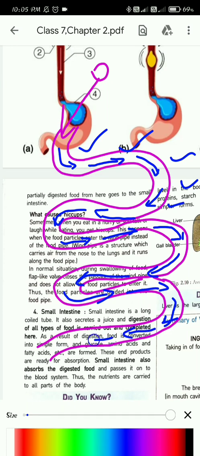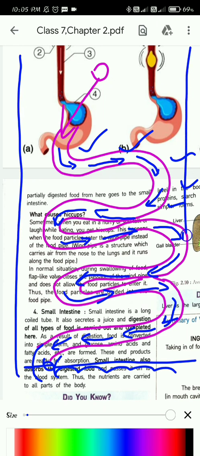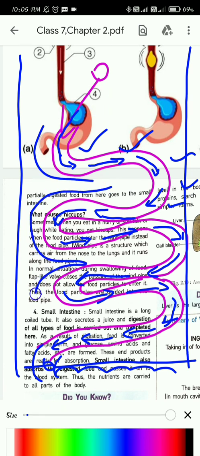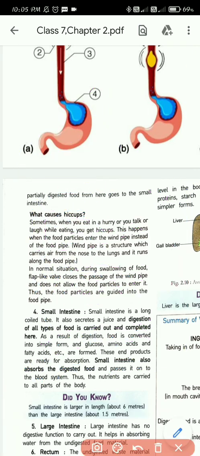So it will keep moving, and finally here it will end at the large intestine, and when it joins the large intestine, the process of digestion will end. So the whole chapter of digestion has to be completed here. All the way, the small intestine helps the food to get further digested. Here it also secretes a juice, and all types of digestion are carried out here.